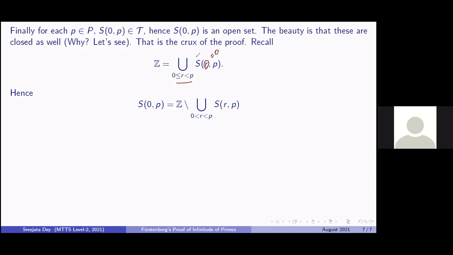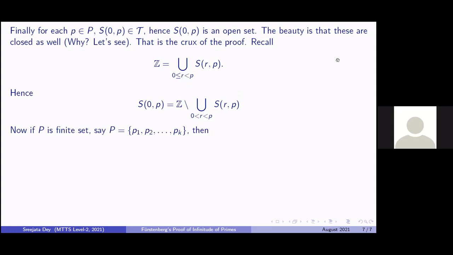So if you take out S0P from these unions, you will be left with Z minus the union, 0 less than r less than p, of the SRPs. Now these SRPs are open sets because all of your SABs are open, and this is a union of open sets. We have seen that a topology is closed under arbitrary unions. So this is an open set, and the complement of an open set is closed. So we have shown that S0P is indeed a closed set. So S0Ps are both open and closed. Keep that in mind.